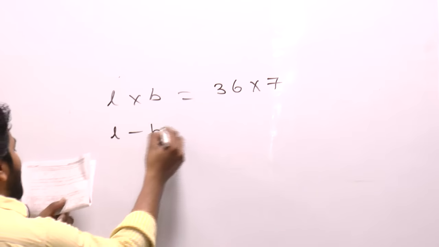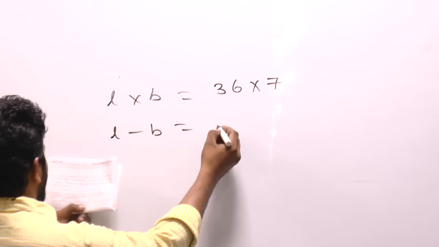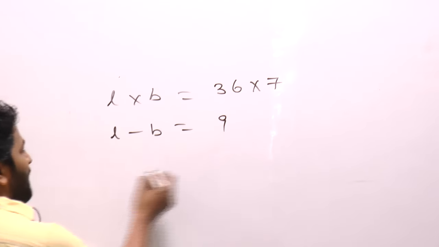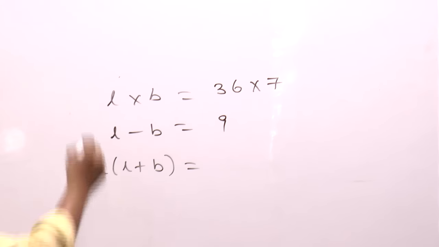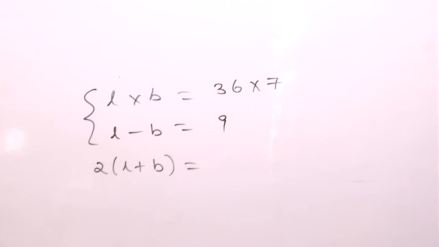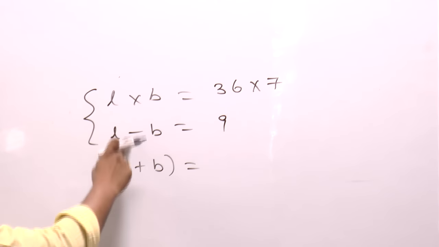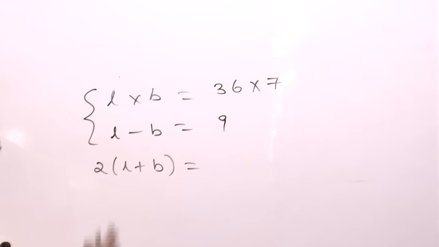Your given difference of length and breadth is how much? 9. You are asked about 2 into L plus B, perimeter. Using this, you need to solve length and breadth individual values, separate values. And you need to calculate 2 into L plus B. Solving the equation and getting values of L and B, that is one way.